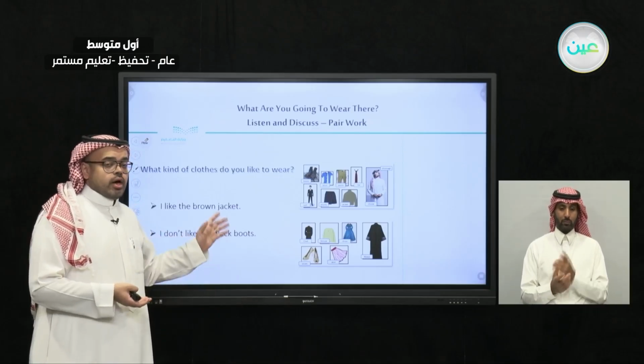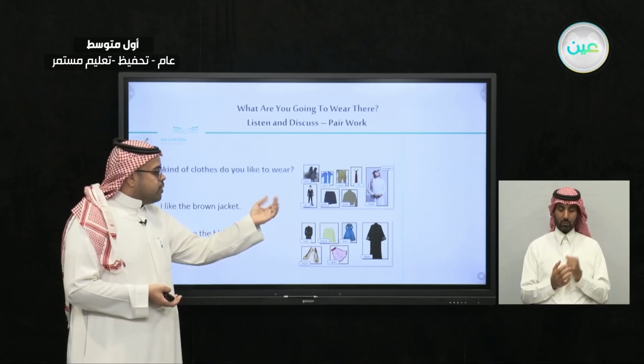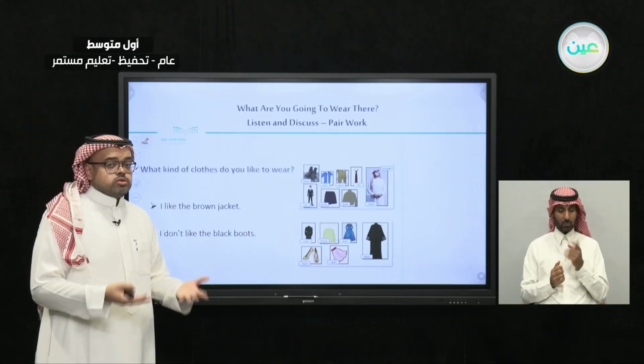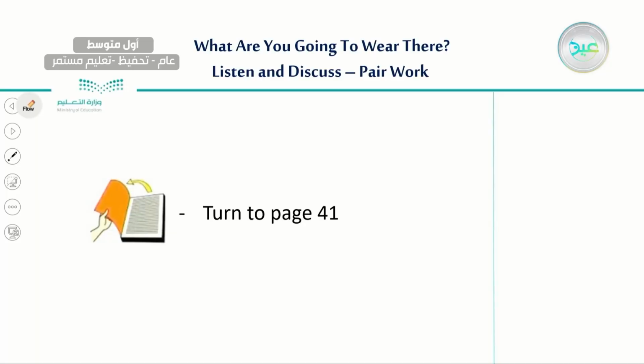You can say, I like to wear a black suit, blue shorts, or a light blue t-shirt. And also you can say, I don't like to wear a yellow blouse, I don't like to wear a pink skirt, and so on. So this is a good way to think of the clothes that you like to wear and the things that you don't like.